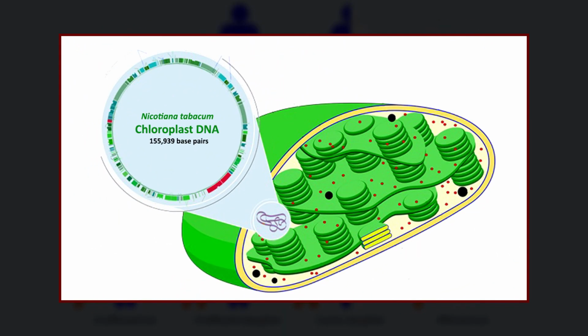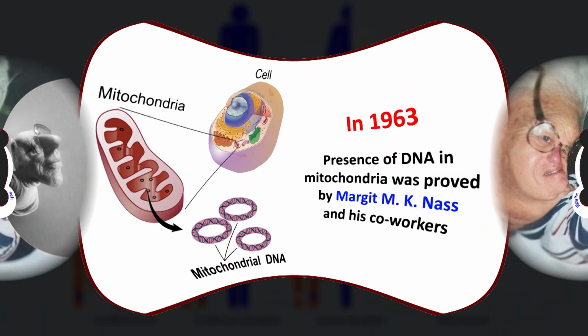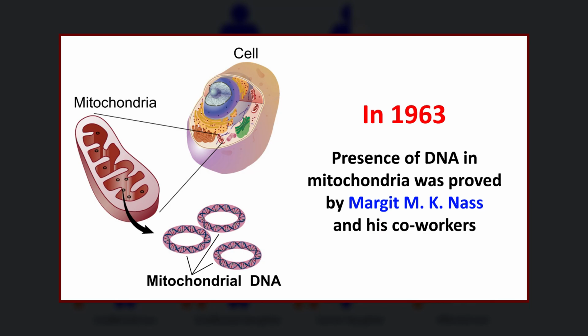The presence of DNA in chloroplast in plant cells was first demonstrated in 1962 by Ris and Plaut, while a year later, in 1963, the presence of DNA in mitochondria was proved by Margit M.K. Nass and his co-workers.